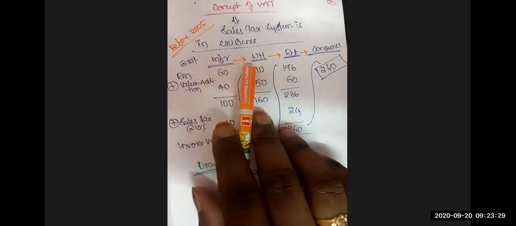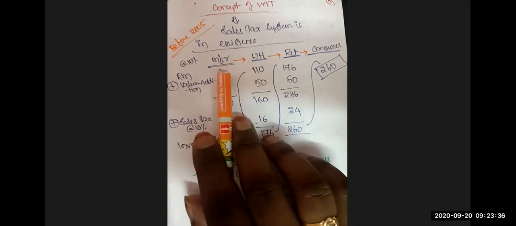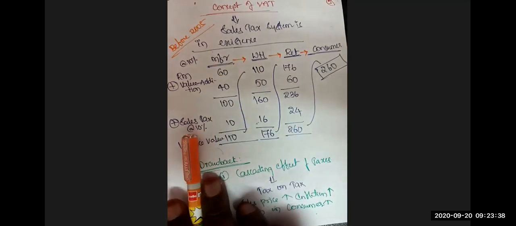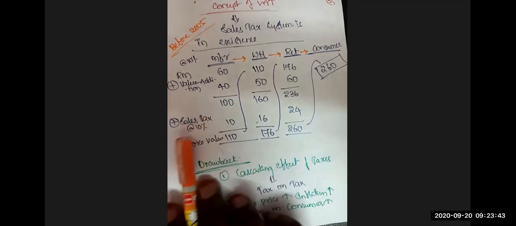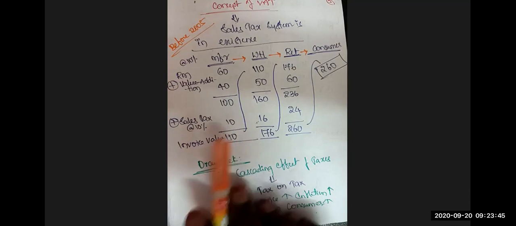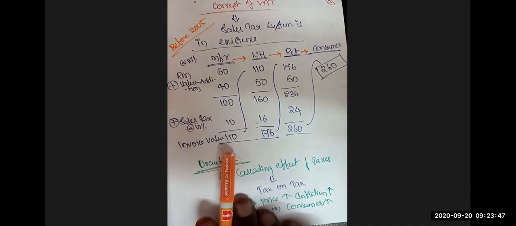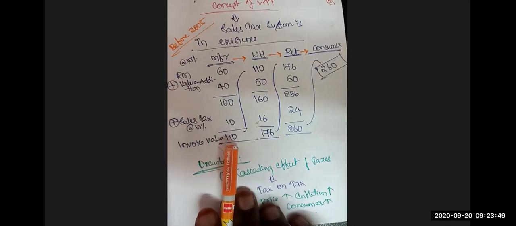Now the manufacturer is selling the same to the wholesaler. The manufacturer and wholesaler are engaging in a sales transaction. The manufacturer, being the seller, has to levy the sales tax and collect it from the wholesaler. Sales tax at the rate of 10%, he levied 10 rupees. The invoice value is 110 rupees.